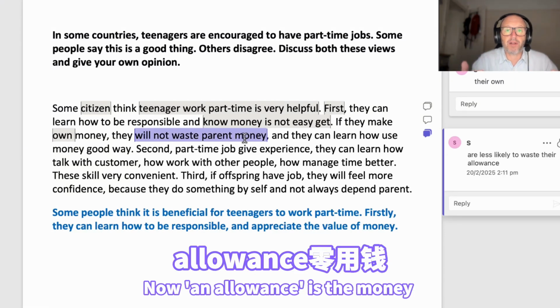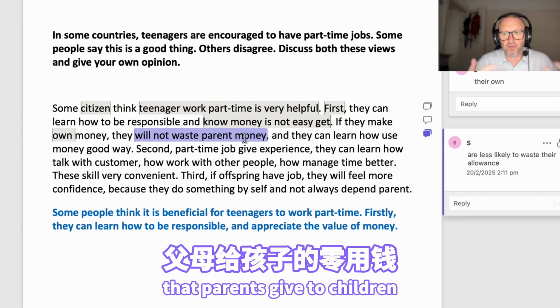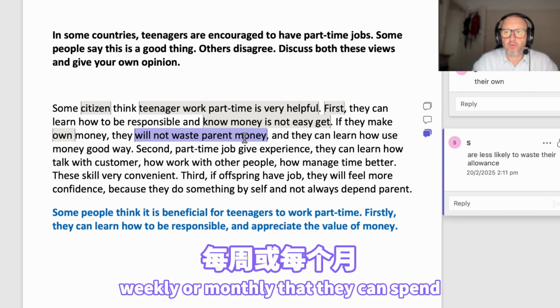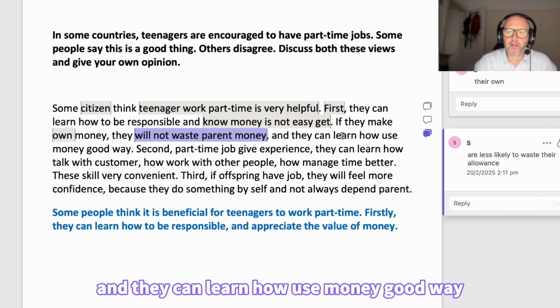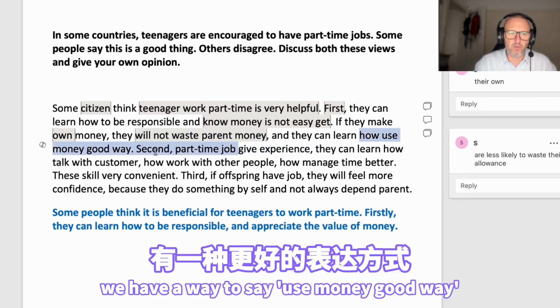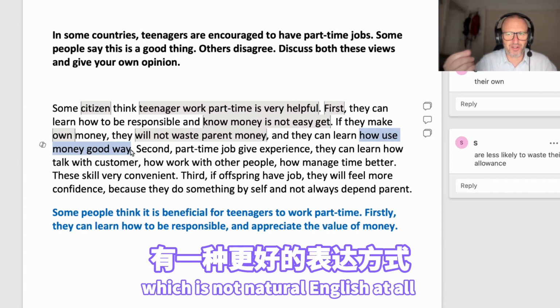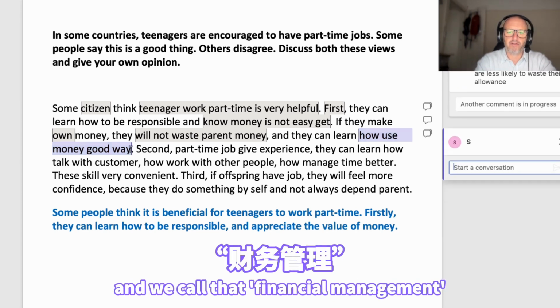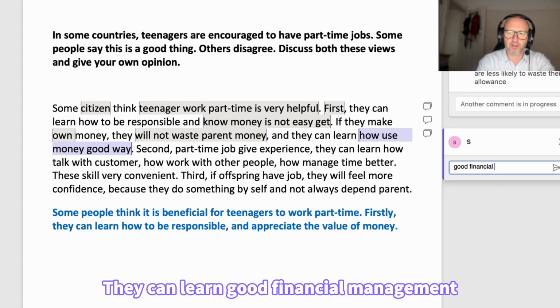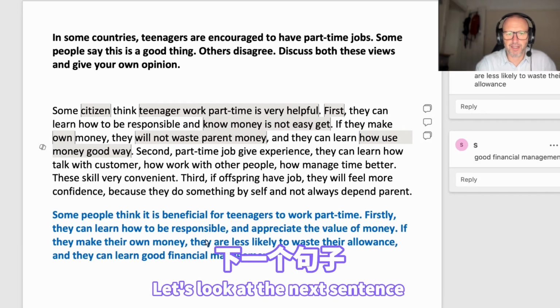Now, an allowance is the money that parents give to children, weekly or monthly, that they can spend. And "they can learn how use money good way." Again, this is not natural English at all. We call that financial management. They can learn good financial management.